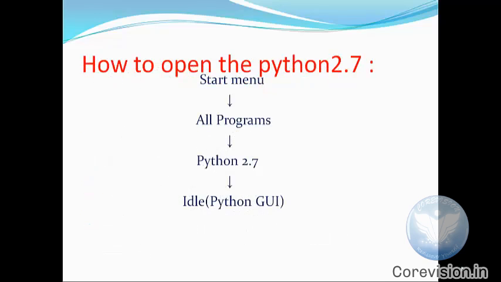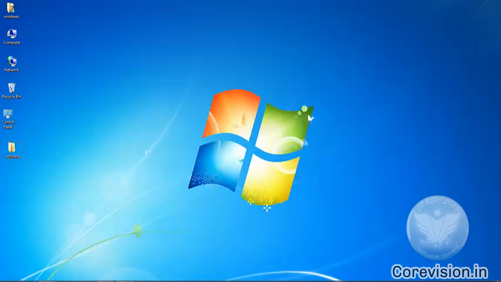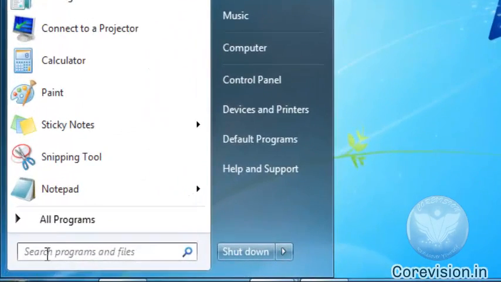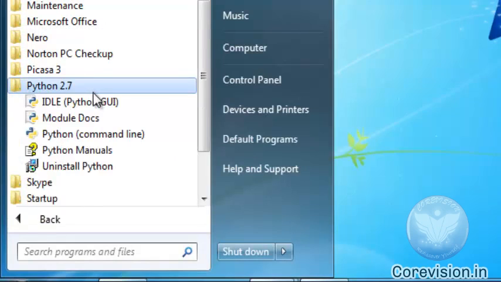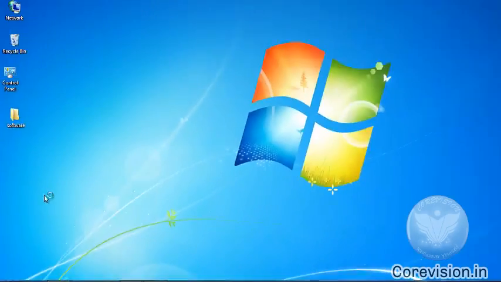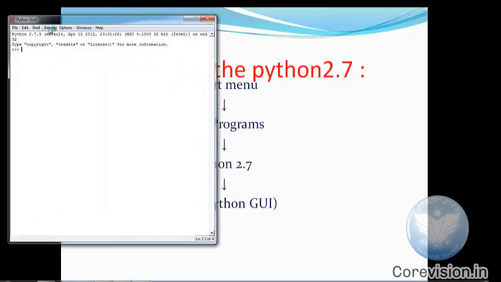Now we see how to open the Python 2.7. This is the path to open the Python 2.7. Now we see practically how to open the Python 2.7. First of all, go into Start menu and select All Programs, and then select the Python 2.7 and select IDLE Python GUI, and we have the screen of Python shell on our main window.